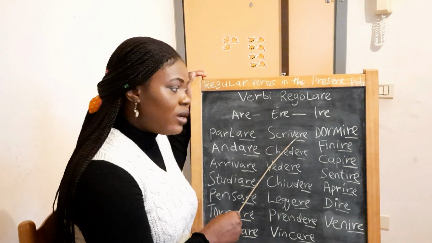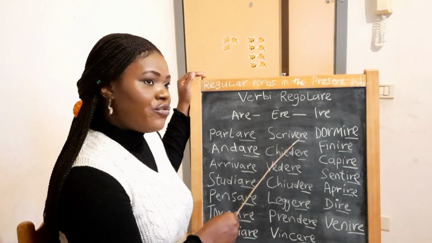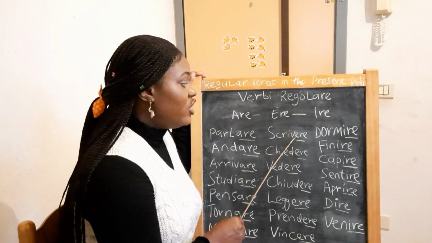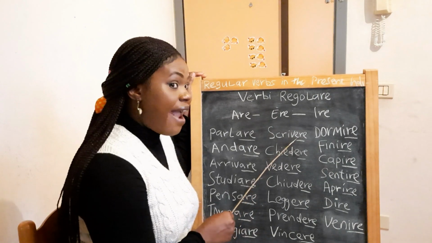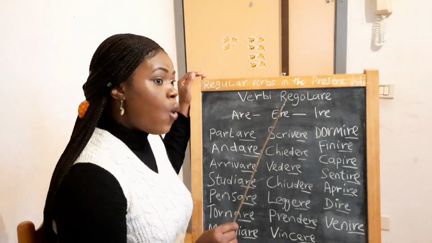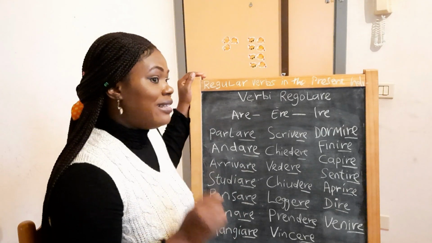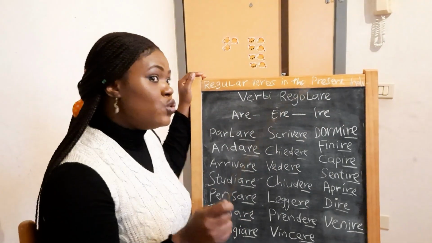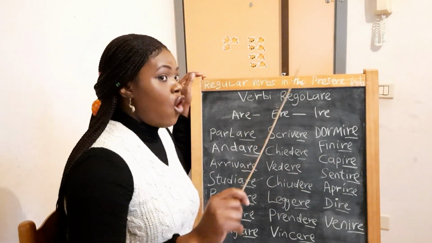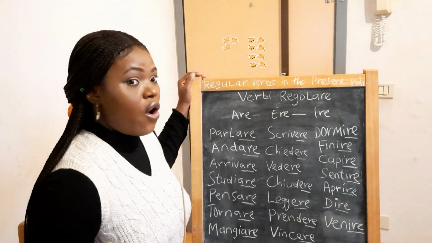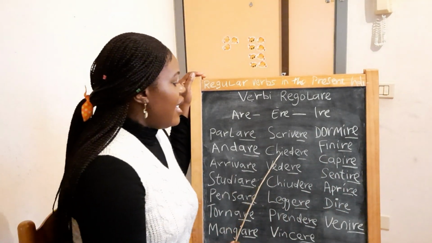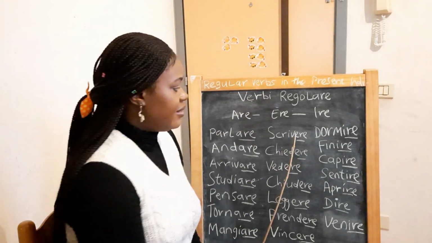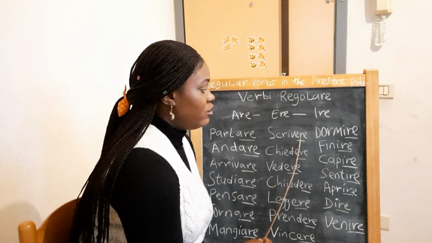first person singular, or second person singular, or third person singular, or first person plural, or second person plural, or third person plural. The changes here, this here you see, ere, show the person that the sentence is referring to. The changes here will tell you whether it's you, or he, or she, or we, or they, or I. Yes, like io scrivo, I write.